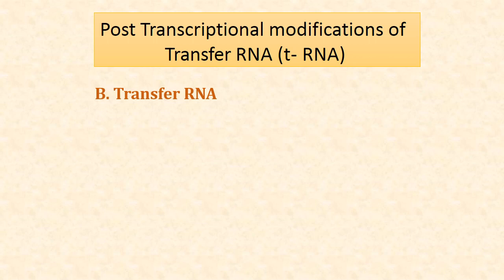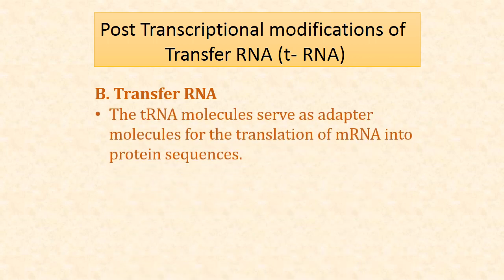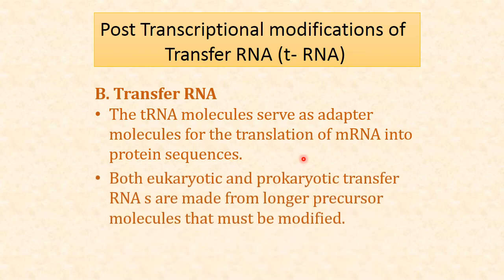Now we come to the second, that is transfer RNA. Transfer RNA requires modification. You know that it serves as an adapter molecule for the translation of messenger RNA into protein sequence. Both eukaryotic and prokaryotic transfer RNA are made from longer precursor molecules that must be modified.